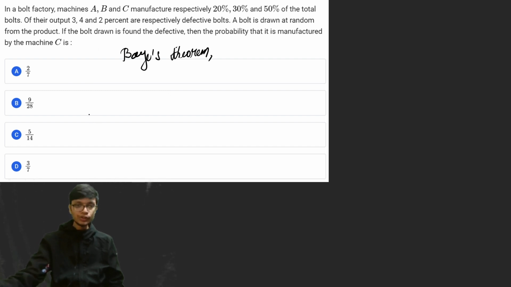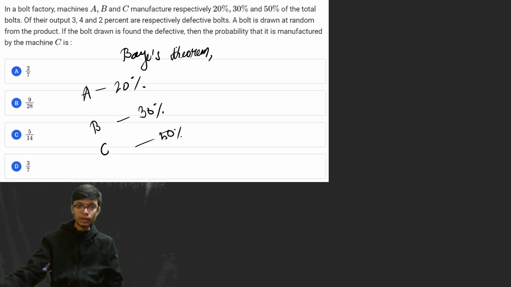So with this, let us see what the question has to say. In a bolt factory, a nut bolt factory, there are 3 machines labeled A, B and C, and it is said that machine A produces 20% of the bolts, machine B produces 30% of the bolts, and machine C produces 50% of the bolts. Now it is said that out of their outputs, 3, 4 and 2% respectively are defective bolts.